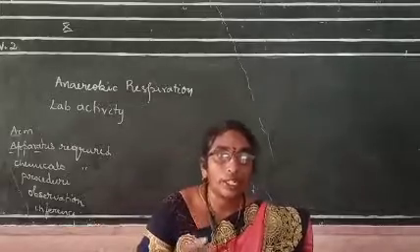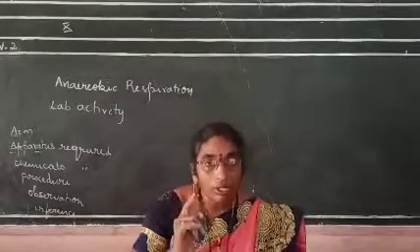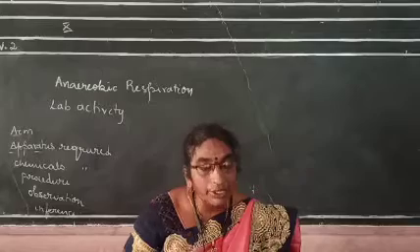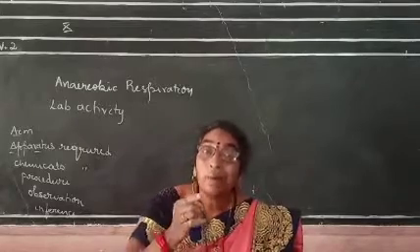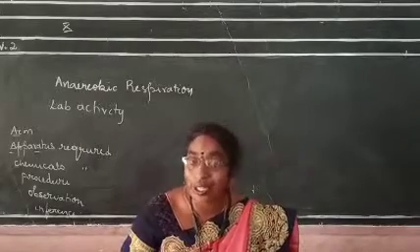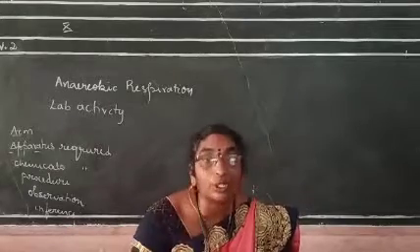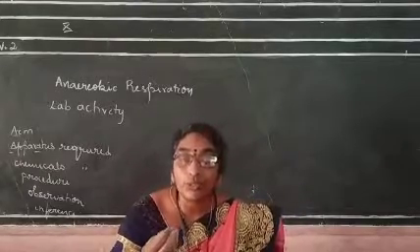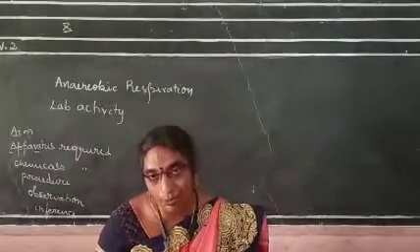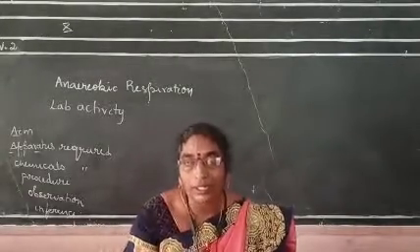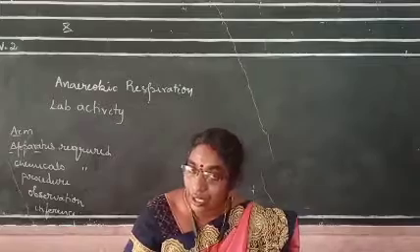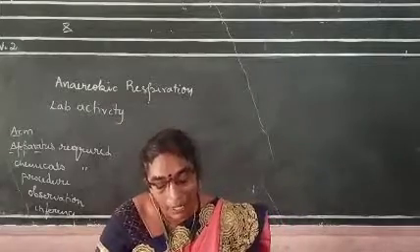Now why are we doing this experiment? Here a burning process is occurring. The spirit lamp is burning the glucose. So from this we can prove the combustion process. Through the burning, combustion is occurring and releasing carbon dioxide.